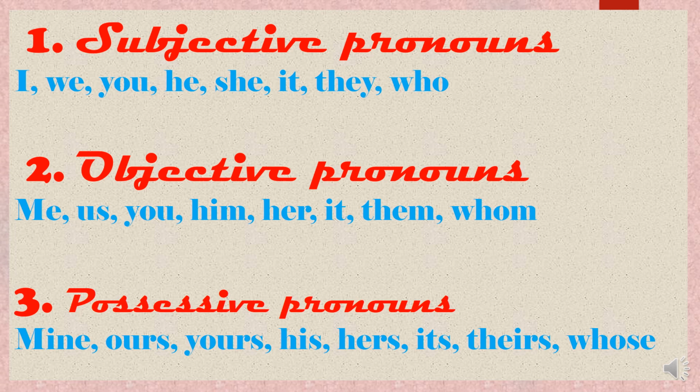So here they is the subjective pronoun about whom the action is taking place, and us is the objective pronoun because it is receiving the action. So they is in the subjective part of the sentence, and the objective part is receiving the action in the sentence.